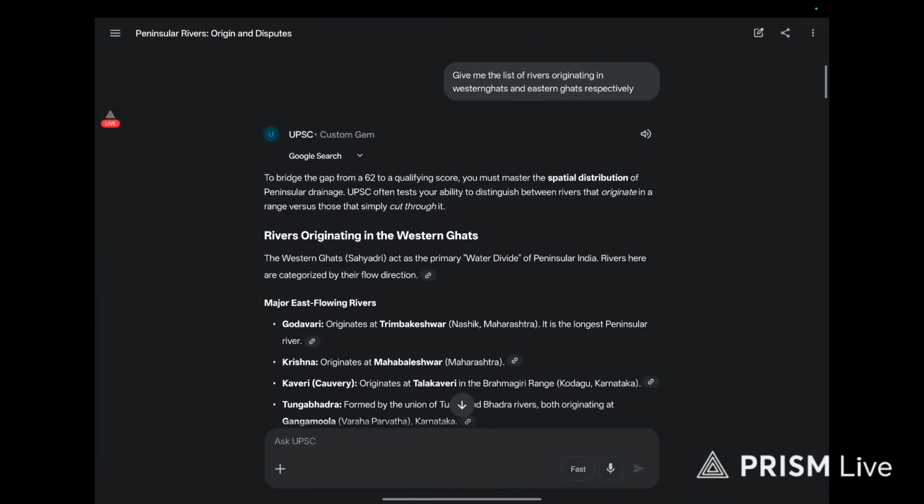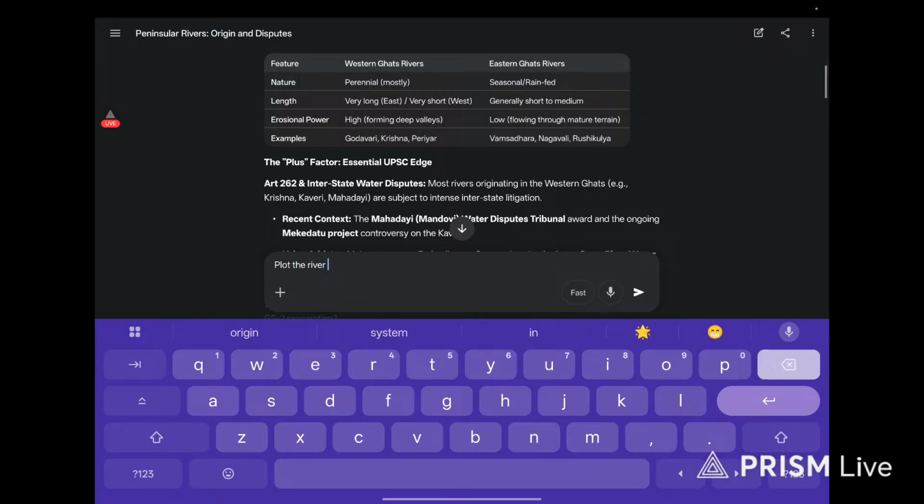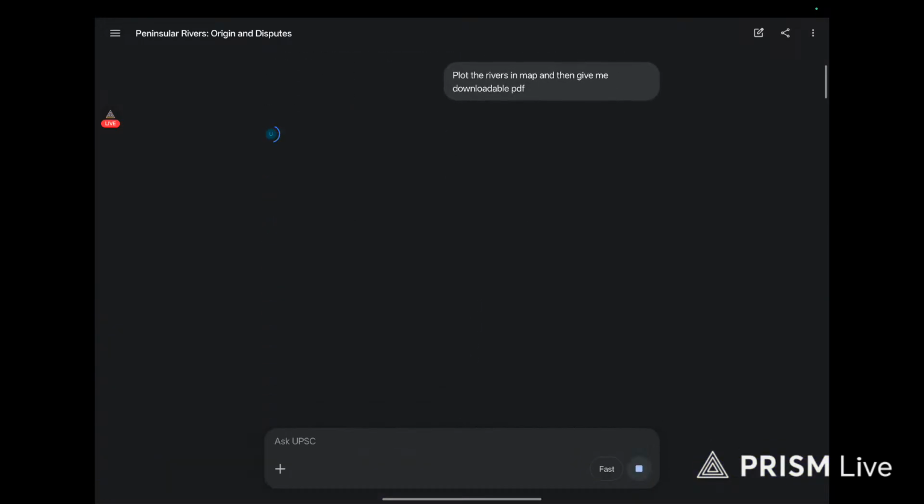UPSC origins. Okay, let's see. Plot the rivers in a map and then give me a downloadable PDF. Now let's see how much time it takes. Okay, it's generating an image. Good. We just want the image.